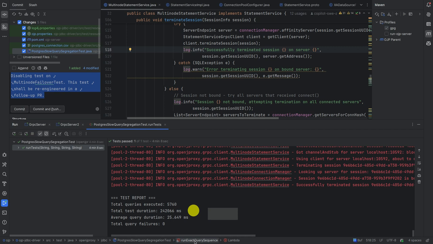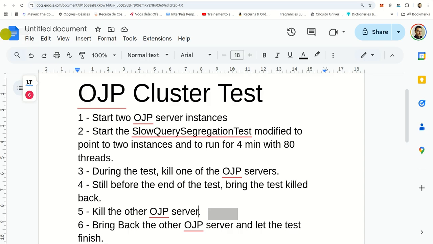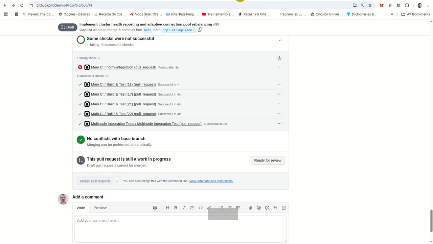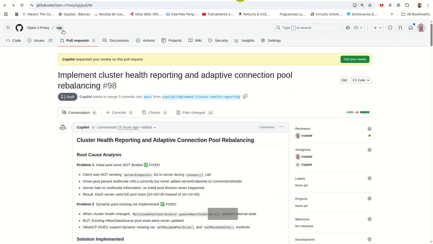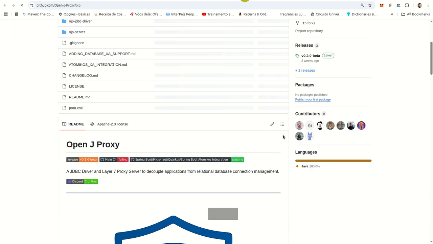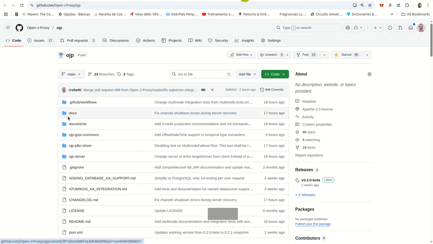All right, so this is our new cluster capability in OpenJ Proxy. If you want to know more about it, come to our GitHub page. Here we have a lot of documentation about it.